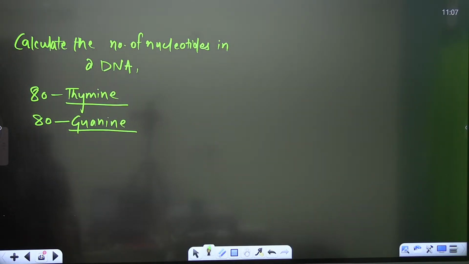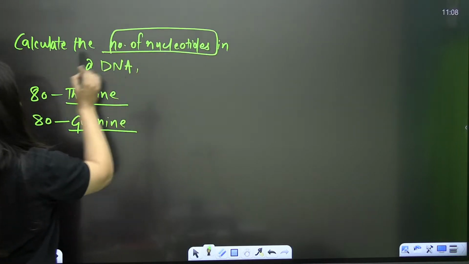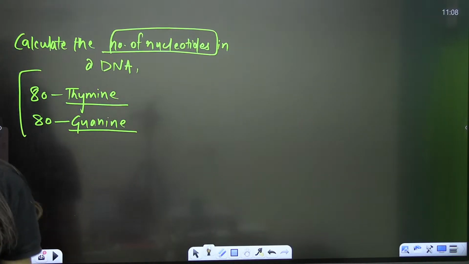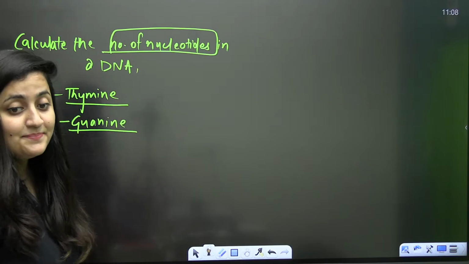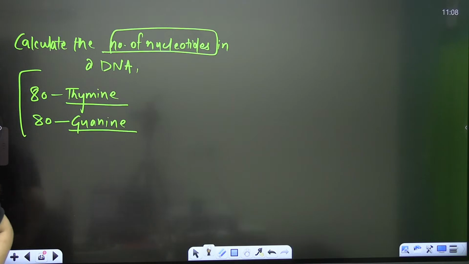I think there is some confusion. Can you just calculate it? You have to calculate the number of nucleotides. You know about the thymine and the guanine. How will you do it? Give it a try, quick. It's actually very simple, simple mathematics.